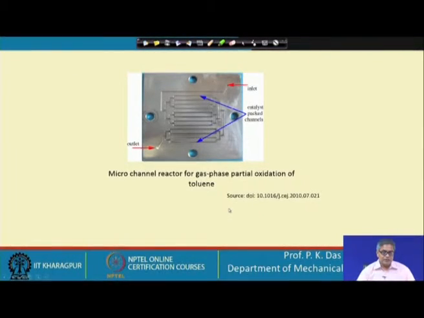Here we can see another design. This is on a metallic surface, and you can see that with a special manufacturing technique these channels have been made, and one can see the fluid inlet and fluid outlet. This is a microchannel reactor for gas phase partial oxidation of toluene, a typical example, and we have also given the source, which is from a paper. So, this is your microchannel.